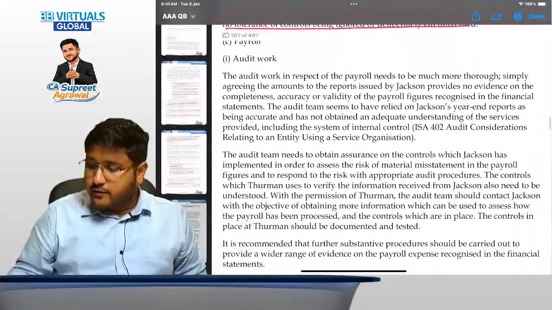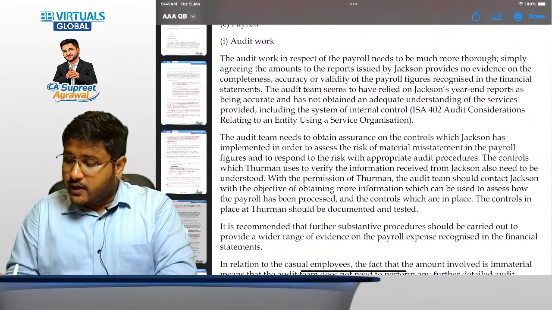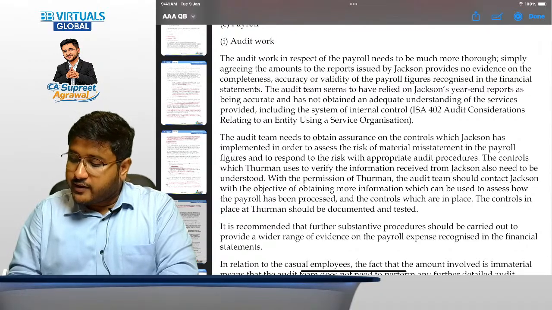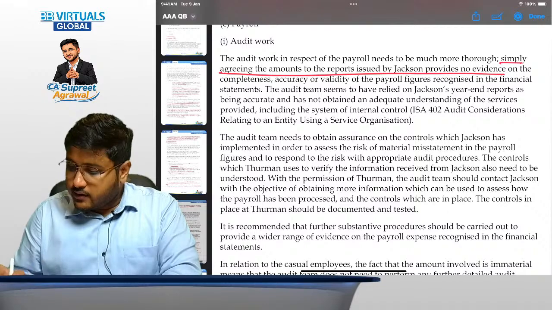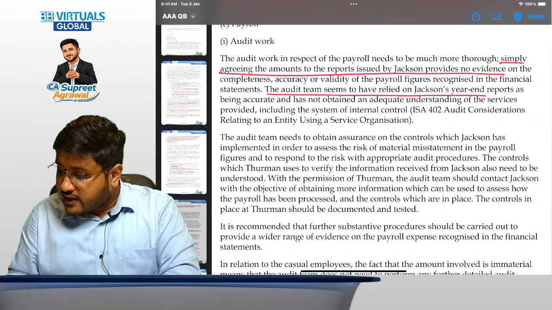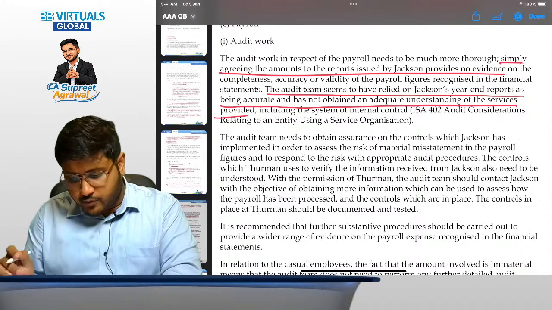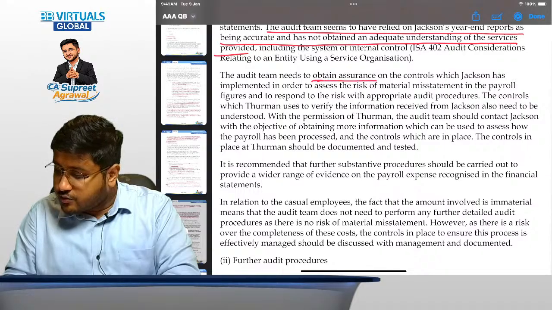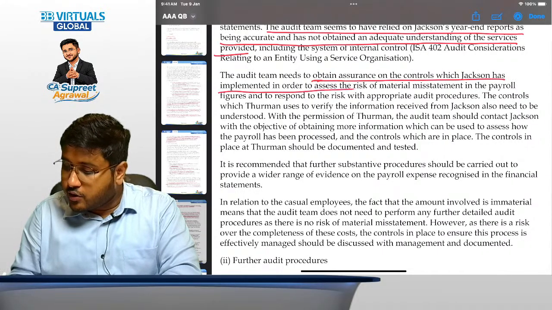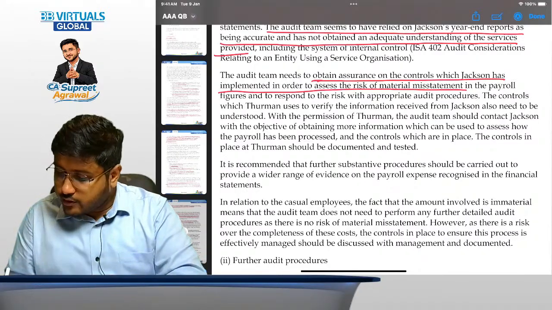Audit work. The audit work in respect of the payroll needs to be much more thorough. Simply agreeing the amounts to the reports issued by Jackson provides no evidence, right? This is important. The audit team seems to have relied on Jackson's year-end reports as being accurate and has not obtained an adequate understanding of the services provided. The audit team needs to obtain assurance on the controls which Jackson has implemented in order to assess the risk of material misstatement. ISA 402 type 2 report, right?